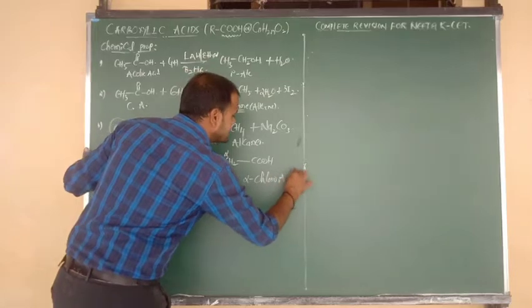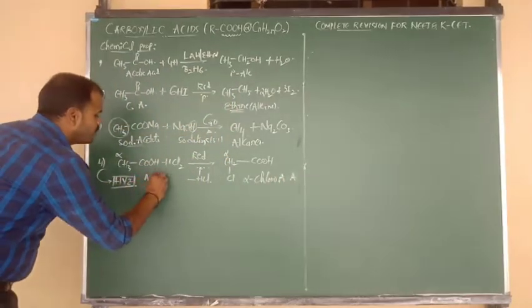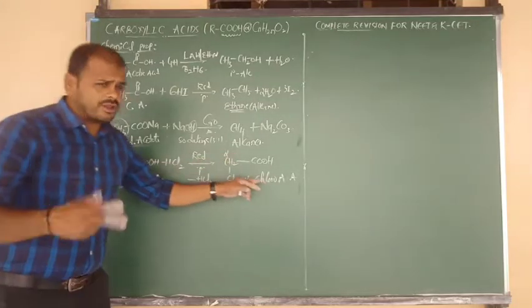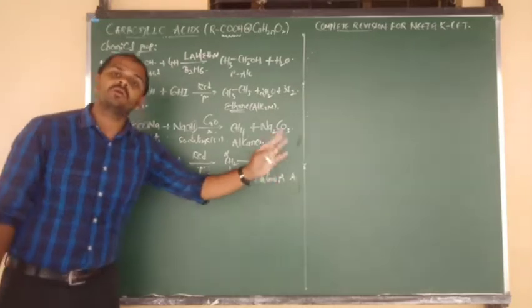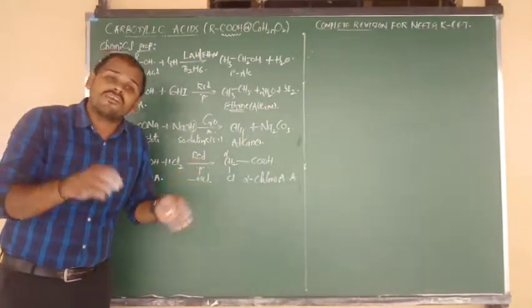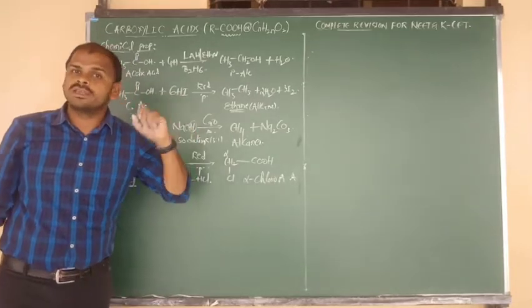Alpha chloroacetic acid. Suppose we use 2 moles of Cl2, that gives dichloroacetic acid. Suppose we use 3 moles of Cl2, that is nothing but trichloroacetic acid. Like that, depending on the number of moles, we can prepare so many types of alpha halocarboxylic acids.